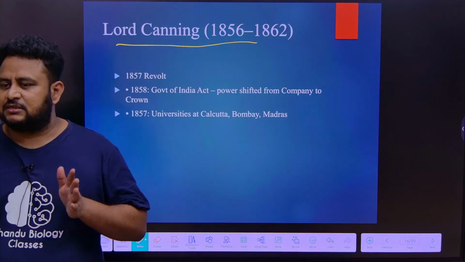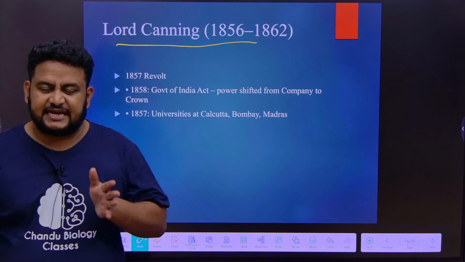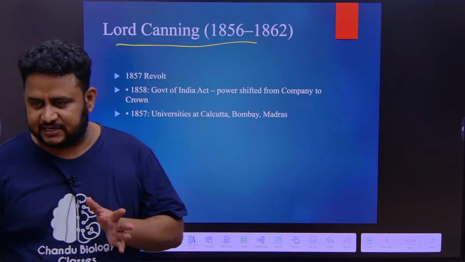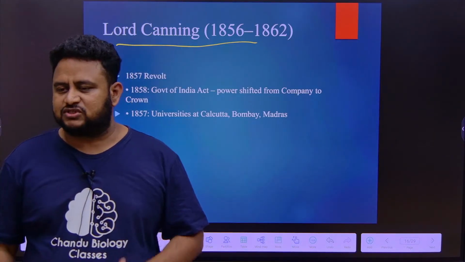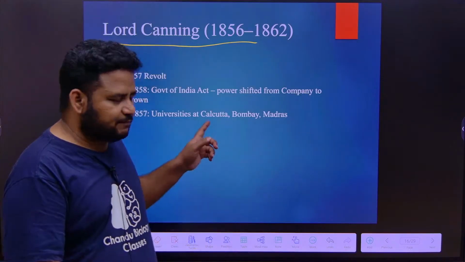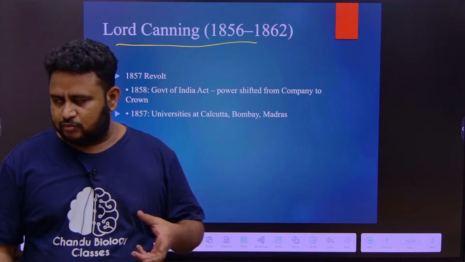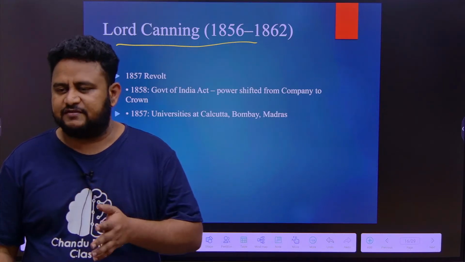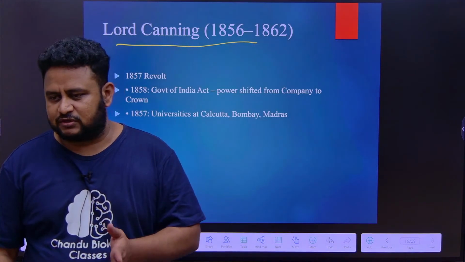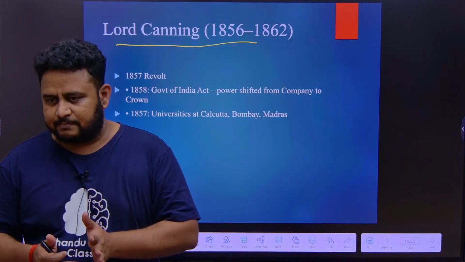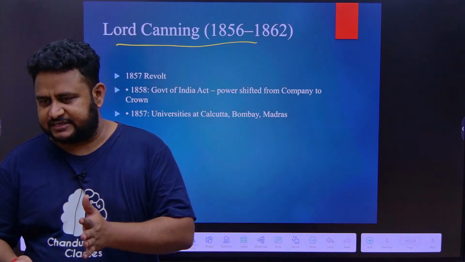There was the 1857 revolt, also called the first war of Indian independence. Post that, the British started making sensitive policies towards India, because they didn't want another backlash. They didn't want to fight against India again.